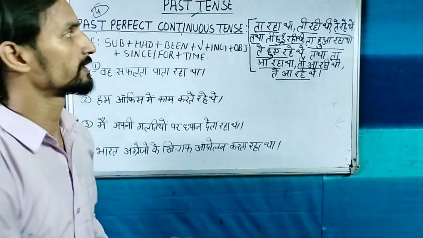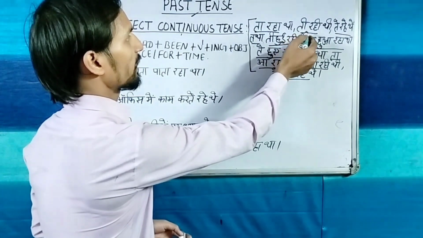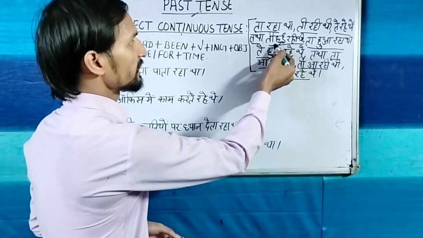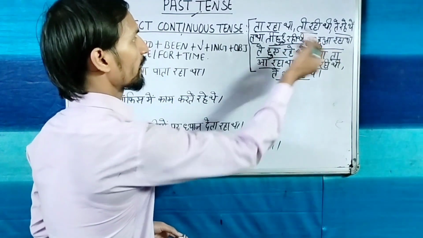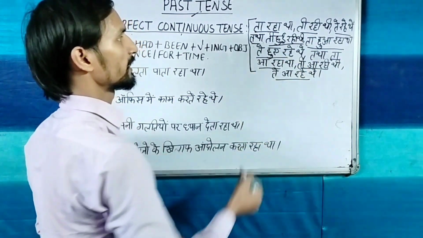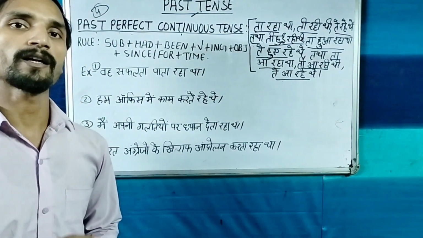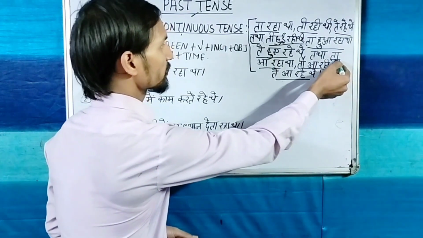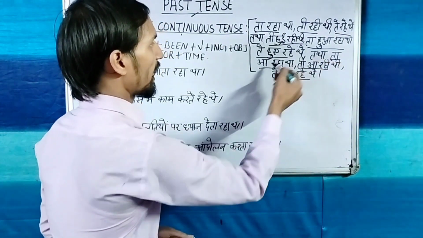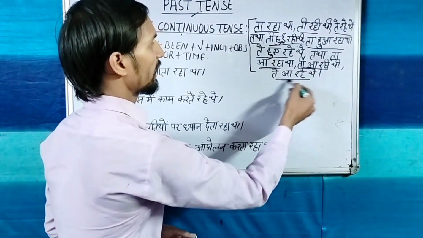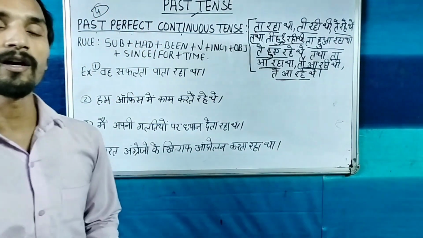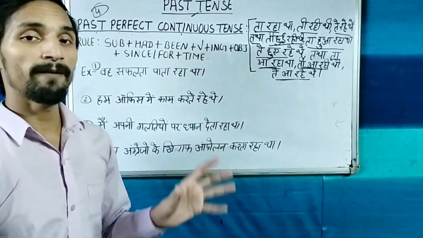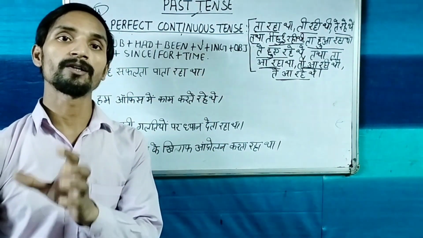If in the last of the sentence these words are not coming, like ता रहा था, ती रही थी, ते रहे थे, and at the place of these words ती हुई रही थी, ता हुआ रहा था और ते हुए रहे थे, so this is also called past perfect continuous tense. And at the place of these words coming, ता आ रहा था, ती आ रही थी, ते आ रहे थे, so also you can call it past perfect continuous tense. So these 3 points are very important to know the past perfect continuous tense.